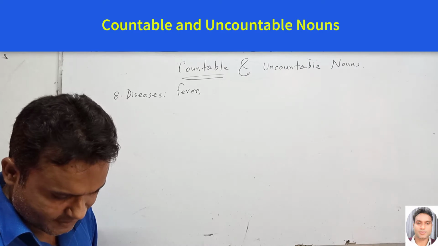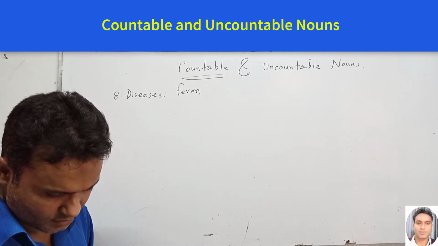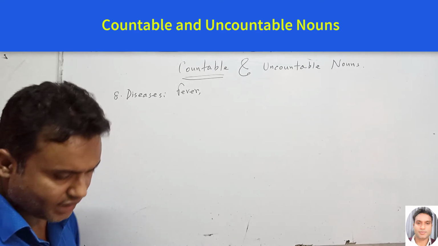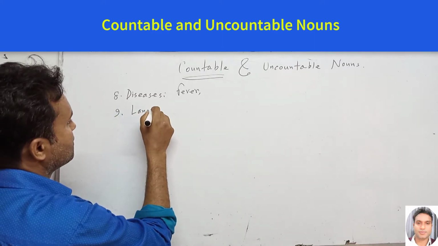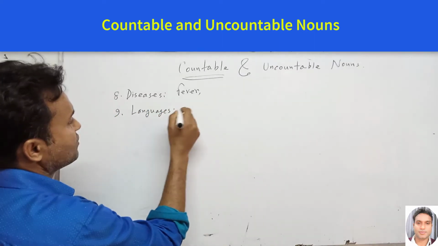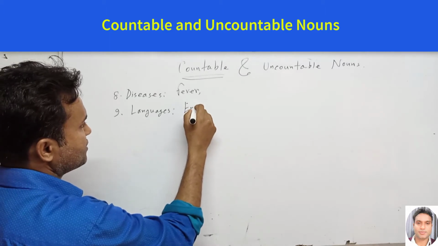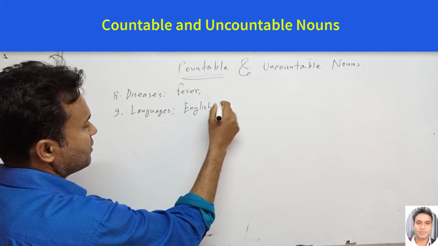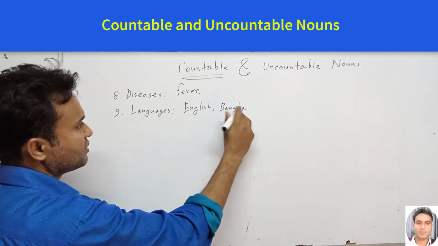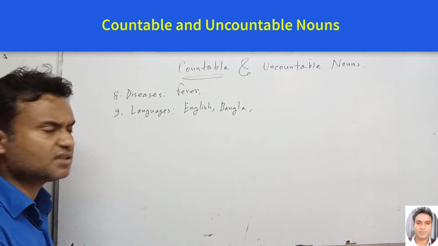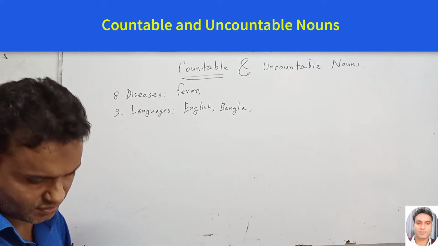Next one, languages. For example, English, Bangla or Bengali, Arabic, etc. These are uncountable nouns.